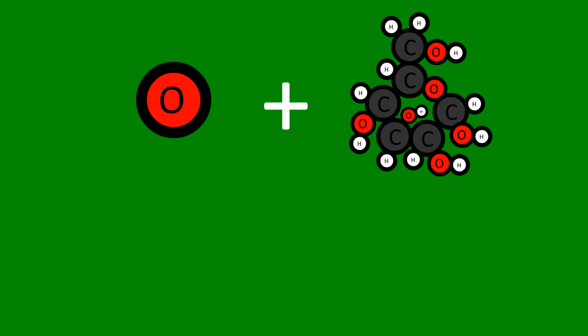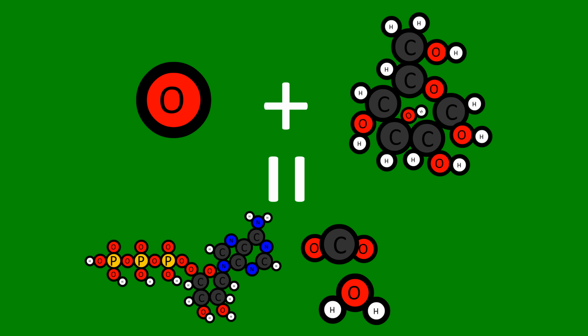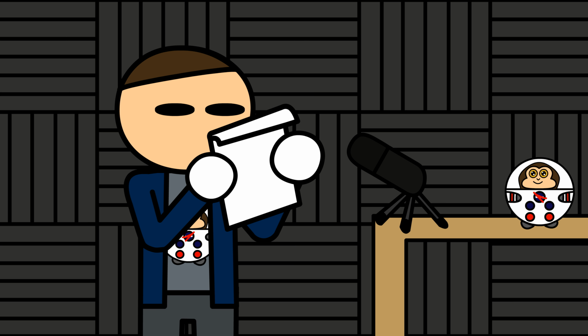So, cellular respiration. In short, oxygen plus sugar equals ADP, CO2, and some water. So, how does that work exactly? Wait a second, this reminds me of something. Inside a cell, any cell, there are mitochondria. They are very important because those are the things that produce ADP.